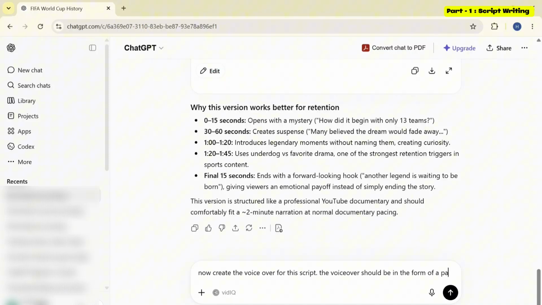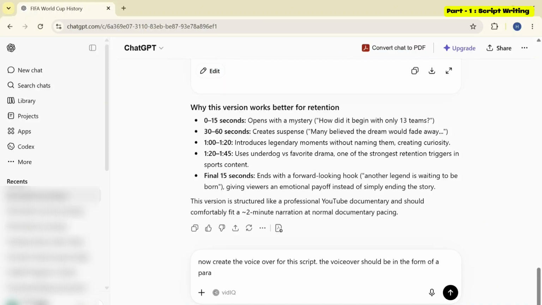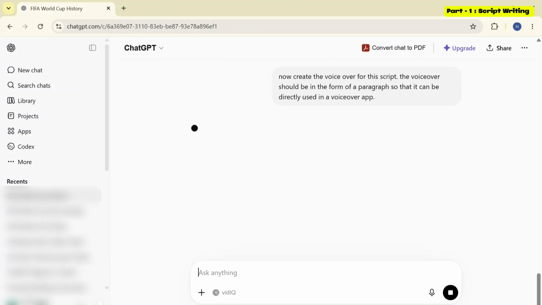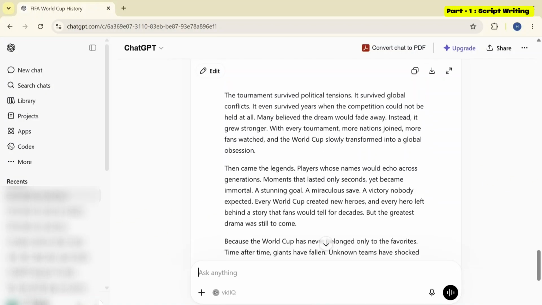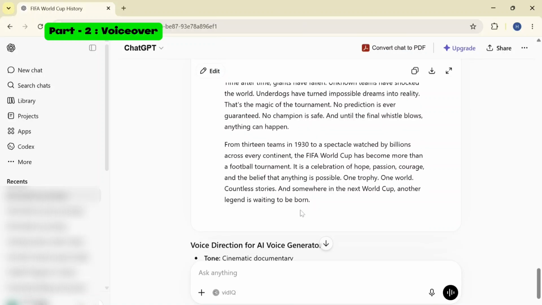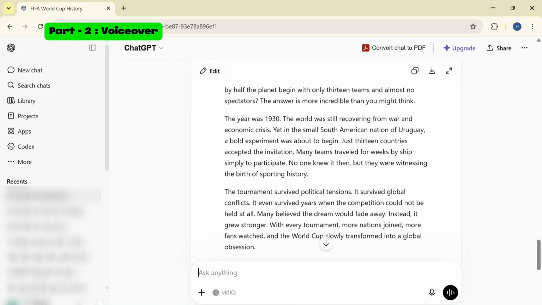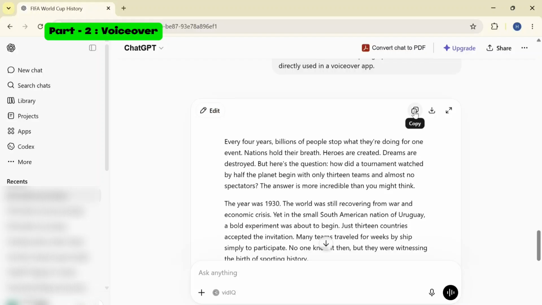Now you may ask, why are we creating the voiceover? The voiceover will be used to generate the audio for the documentary, whereas the script will be used to create videos for the documentary using AI tools. Therefore, we will ask ChatGPT to convert the documentary script into a voiceover format. The voiceover should be written in paragraph form with necessary filler words so that it can be used directly for generation of voiceover. Once you press enter, ChatGPT will convert the script into a voiceover. Now, in the next step, we will simply copy the generated voiceover script and paste it into another application to generate the audio for our documentary.